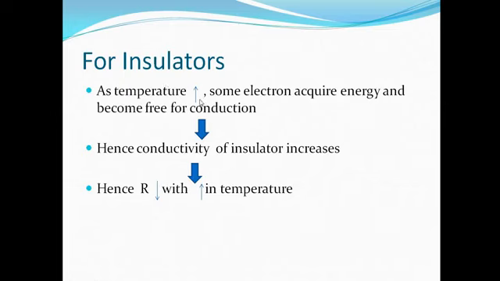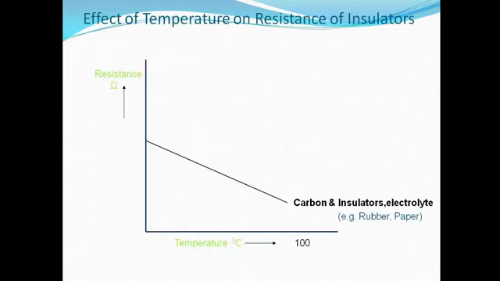As the temperature increases, some electrons acquire energy and become free for the conduction. Hence, conductivity of insulator increases, which reduces resistance, and hence resistance of insulator decreases with increase in the temperature. And this is the nature of the graph.